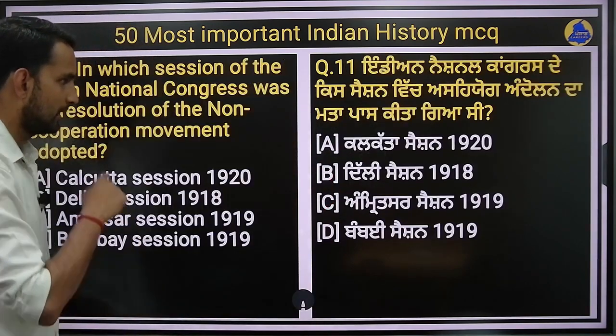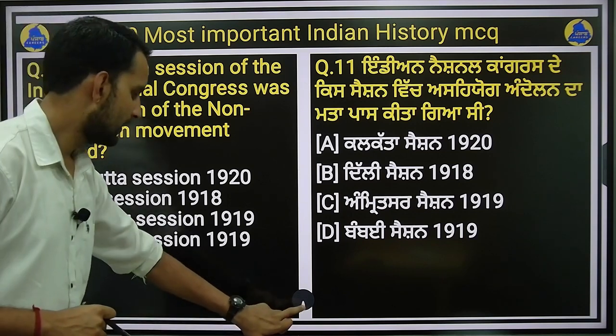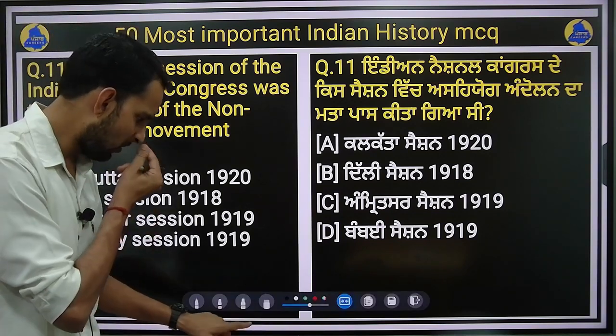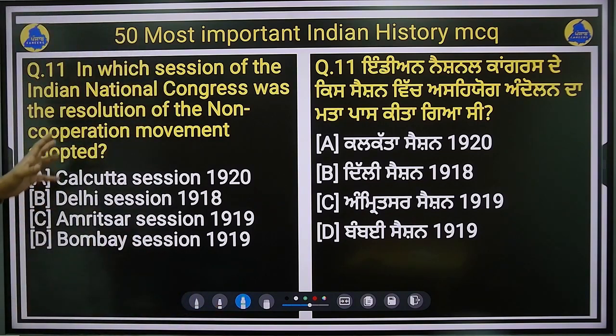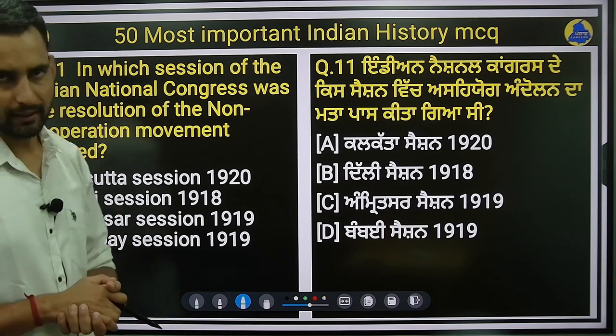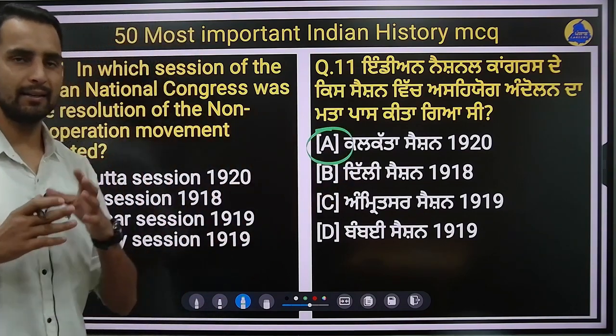Next question. In which session of the Indian National Congress was the resolution of the non-cooperation movement adopted? The resolution of non-cooperation, or the Asahyog Andolan as we say it. It is adopted in which of the following years? Option A is Calcutta session of 1920. Option B is Delhi session of 1918. Option C is Amritsar session of 1919, and option D is Bombay session of 1919. So the right answer will be option A, the Calcutta session of 1920.